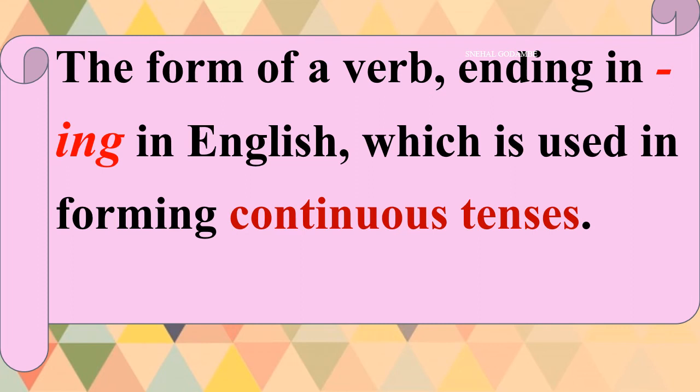The form of a verb ending in ing in English is used in forming continuous tenses. We have read these sentences and seen that the verb in each sentence ends in ing. In English it is called a continuous tense because the action is still going on. She is driving a car, he is playing cricket, the action is in a continuous state. Such verb forms are known as continuous forms or continuous tense. This is present continuous.